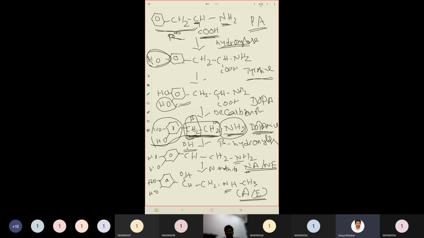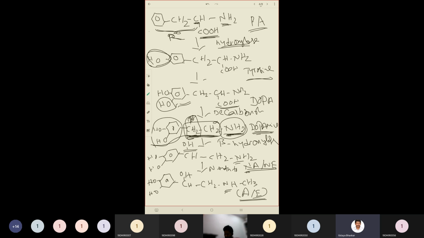Now the third enzyme acting is decarboxylase. De means removal. What is being removed? The carboxylic group. Where is the carboxylic group? Here. So this carboxylic group from the dopa will be removed to convert it into dopamine. So you got dopamine. Now dopamine will be acted upon by beta hydroxylase. Here the hydroxyl group is added particularly on the beta carbon. So the beta carbon is here.